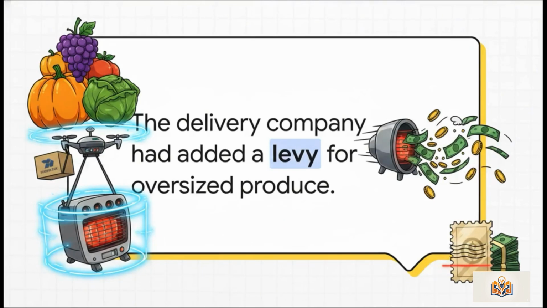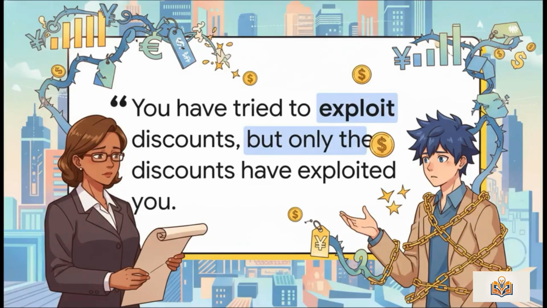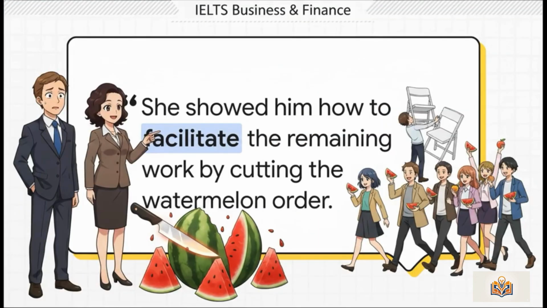The delivery company had added a levy for oversized produce, and those electric tent heaters were eating money faster than teenagers at a buffet. The financial margin was now so incredibly small, it could have hidden behind a postage stamp. The accountant just sighed. "You have tried to exploit discounts, but only the discounts have exploited you." Ouch, that hurt, but honestly, it was completely fair. Barnaby finally dropped the act and asked the accountant for some much-needed help.